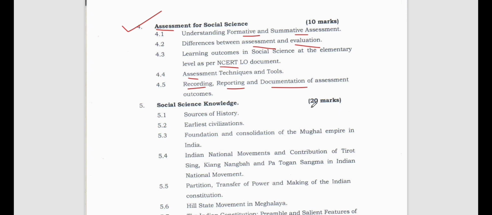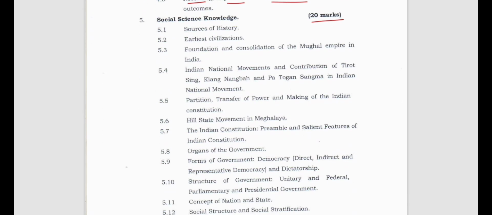Now, see here, social science knowledge. This will go deeply and directly into the social science subject. All right. So sources of history. What are the different sources of history? Earliest civilization, Mohenjo-daro, then different types of civilizations were there, right? Harappa civilization, then foundation and consolidation of the Mughal Empire in India, then national and Indian national movements and contribution